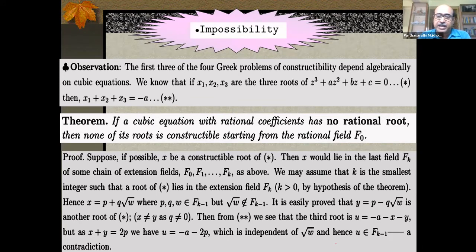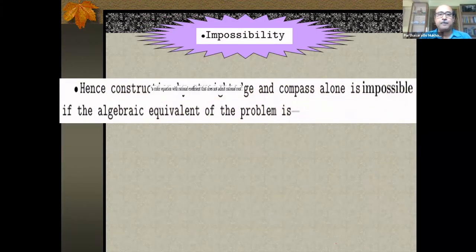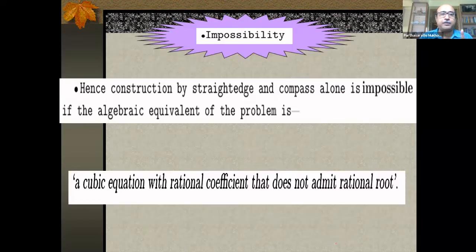The root is minus a minus 2p, but this is independent of root w, and it gets into fk minus 1. It gets into fk minus 1 further down, and that's a contradiction, because you have taken that it first appears in fk. So I think that is quite simple. So forget if you don't understand the proof. Get the result here: a cubic equation with rational coefficient that has no rational root, then these are not constructible. Given that, that's the final part of the lecture.